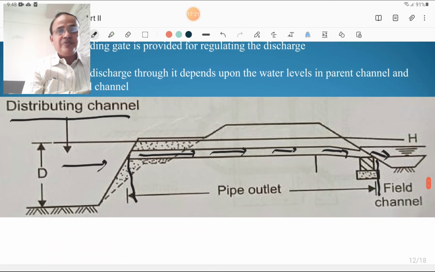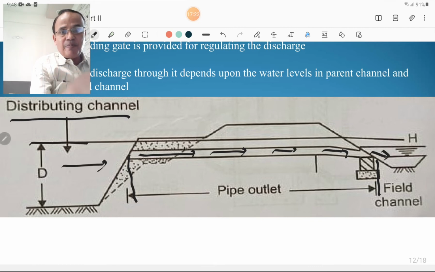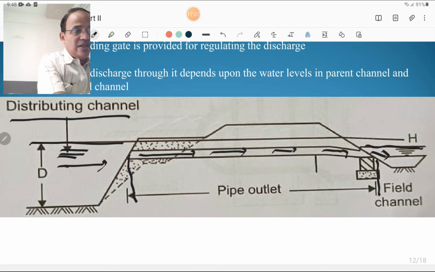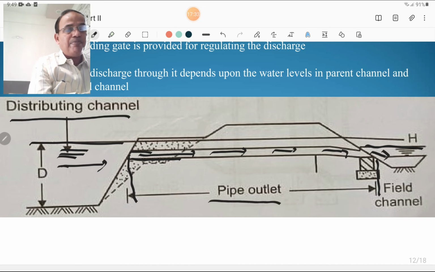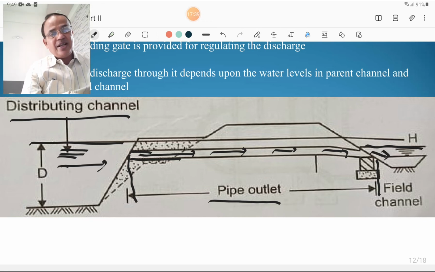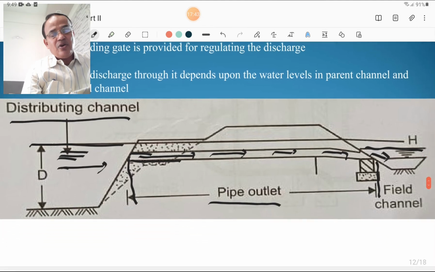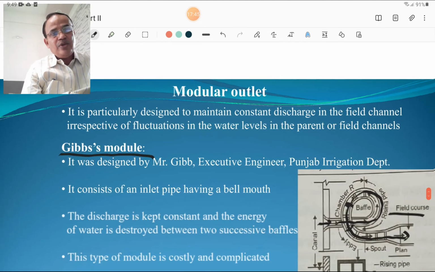This is the distributing or parent canal where water is to be supplied to the field channel, and this is the pipe structure, regulated by a gate, called a pipe outlet or simple outlet. It is also termed non-modular.